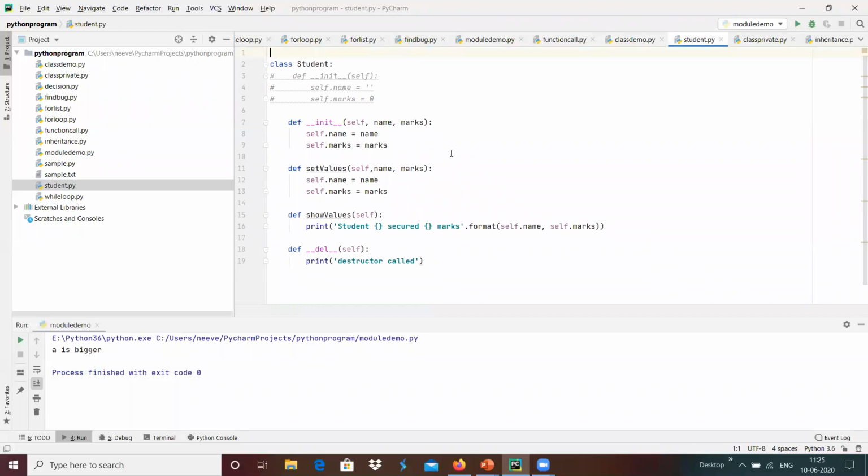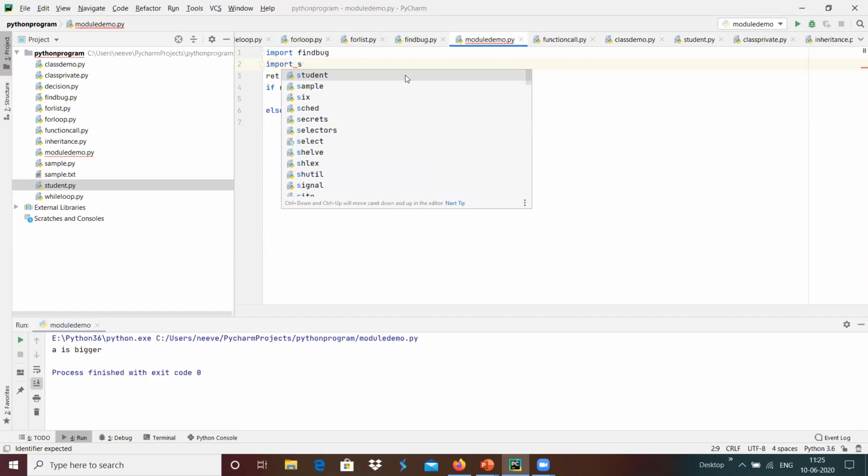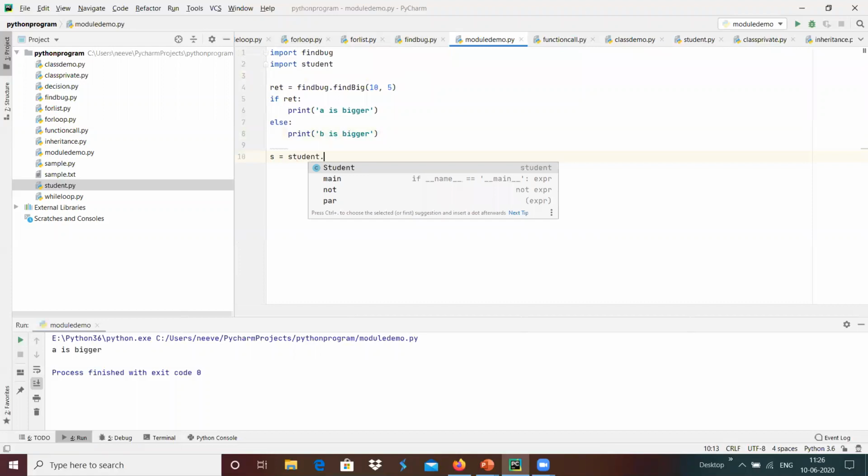Inside the module demo, we can import the student. Maybe I'm going to do import student over here, and we can create an instance by using s equals student.Student, where Student is a class present inside the student module, which is in student.py.